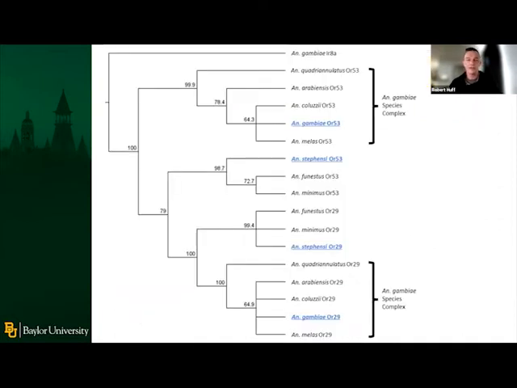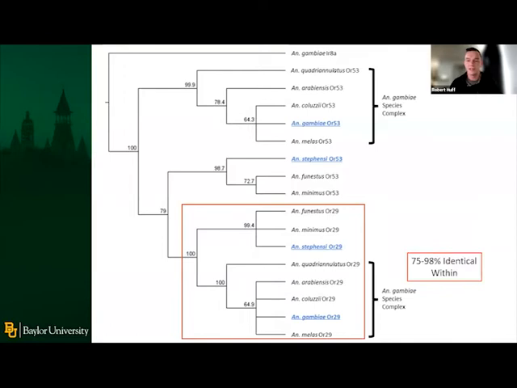So I'm showing you here a phylogenetic tree of two different odorant receptors. On the bottom, we have OR29, which I just went over, from a number of different Anopheles mosquitoes. All of these receptors are anywhere from 75 to 98% identical, so they're highly homologous. And on the top half of the graph, we have OR53, which is anywhere from 65 to 94% identical.